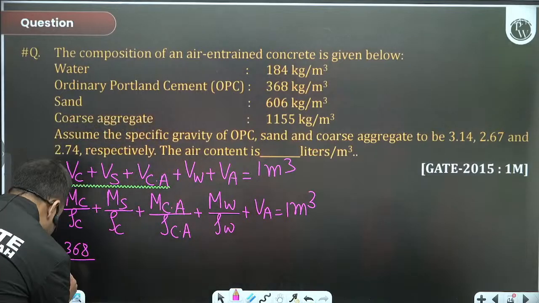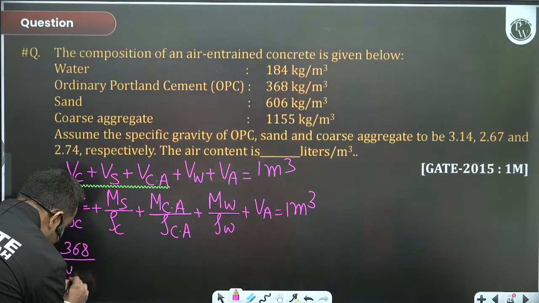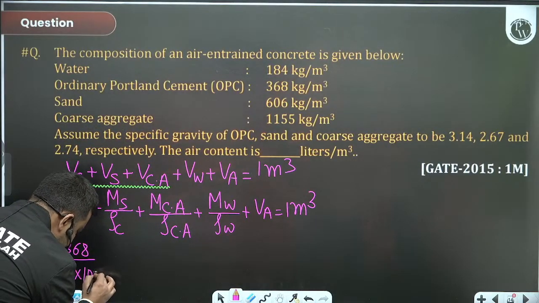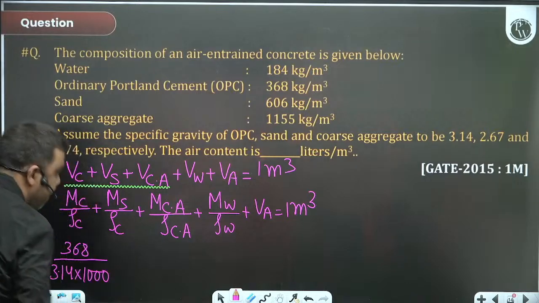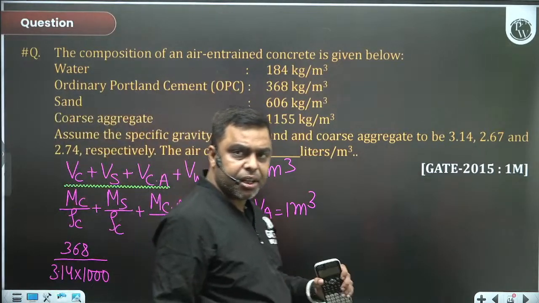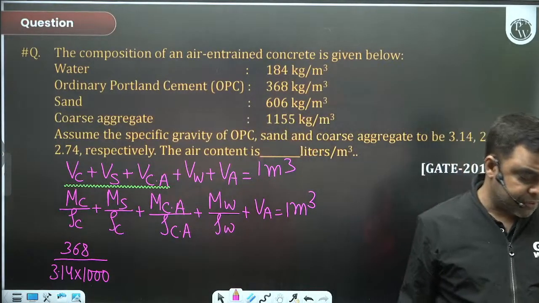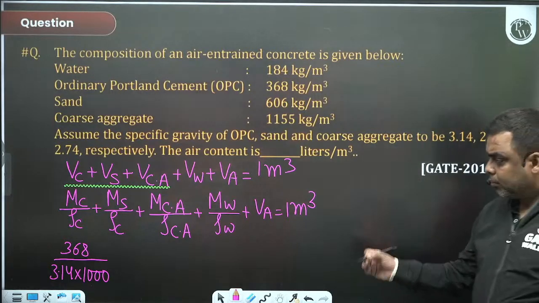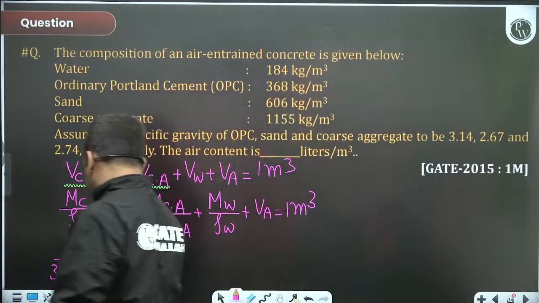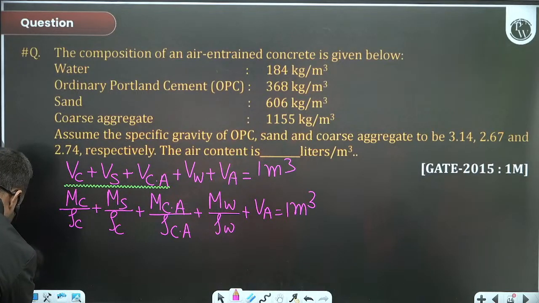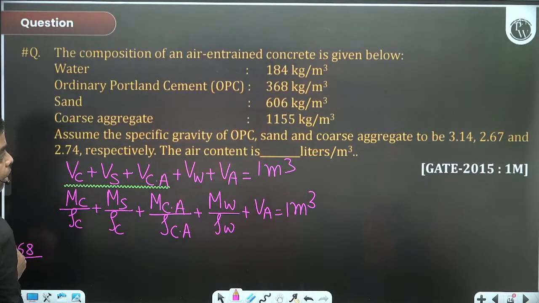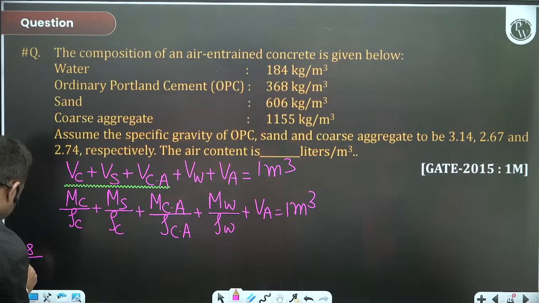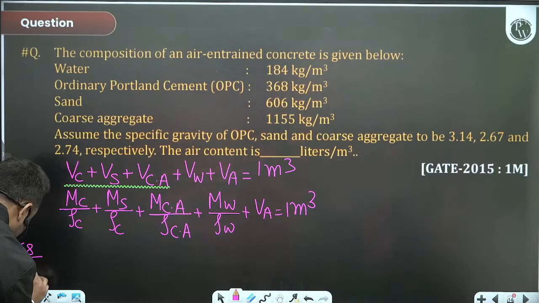So, can I write 3.14 into 1000 kg per m³? Because this is specific gravity. Can I write this? Yes, sir, we can simply write this, right? I'll just write this over here. 368 divided by how much? 3.14 into 1000